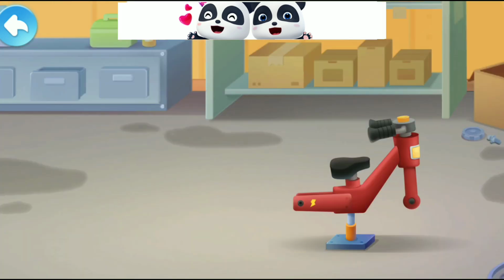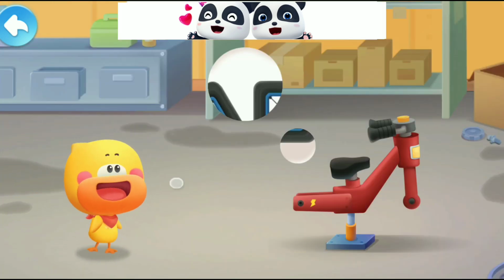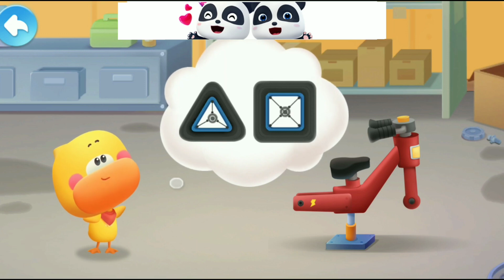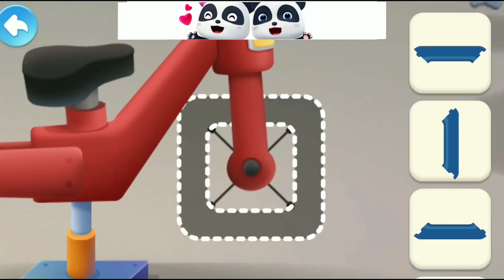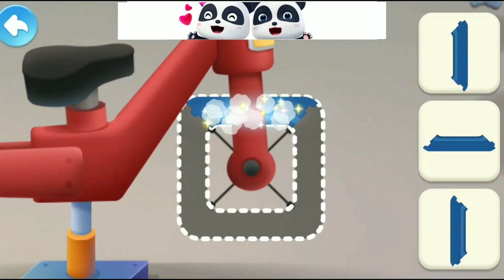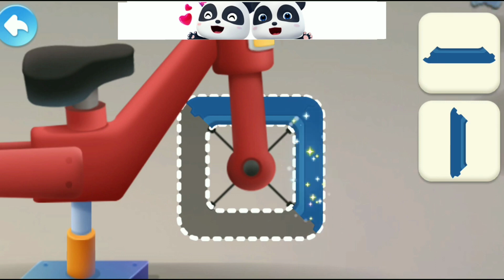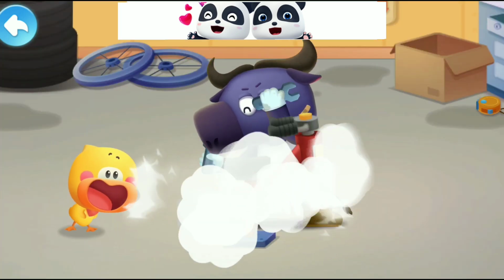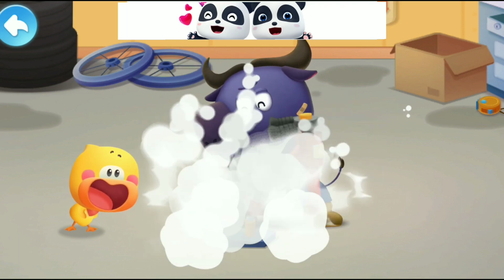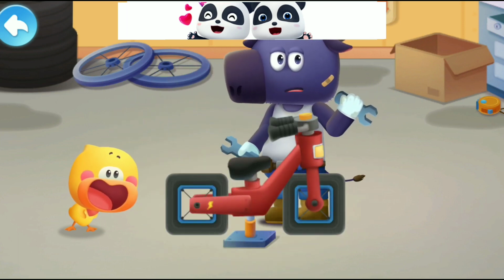Let's put on new wheels on Quacky's balance bike. Let's change it to square wheels. Help assemble the new wheels. 1, 2, 3, 4. All done, Quacky.